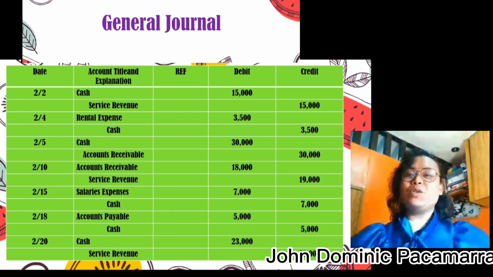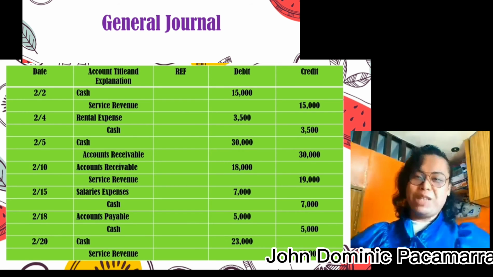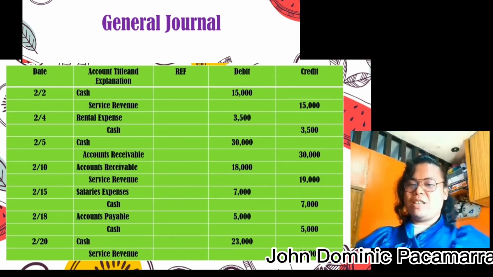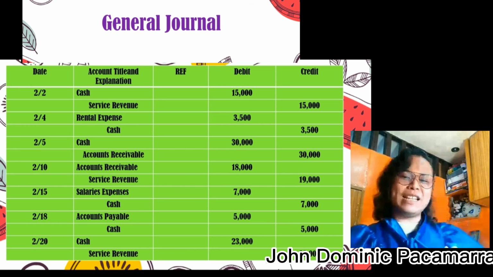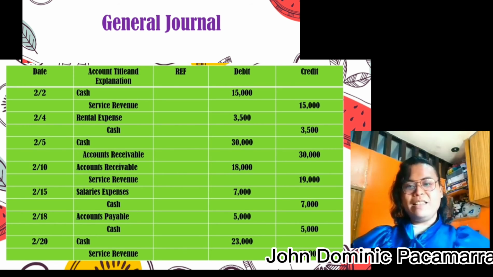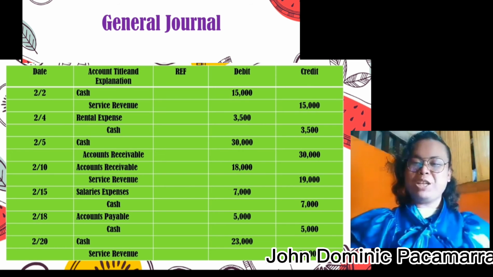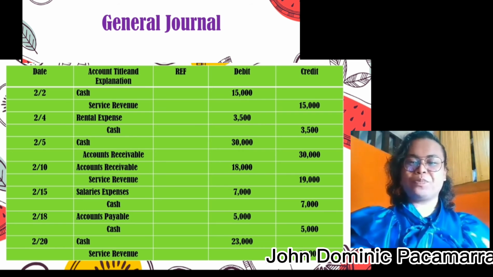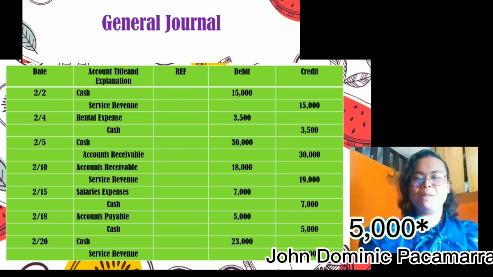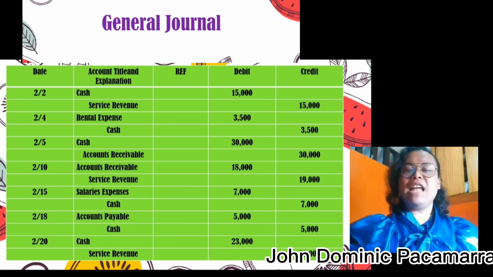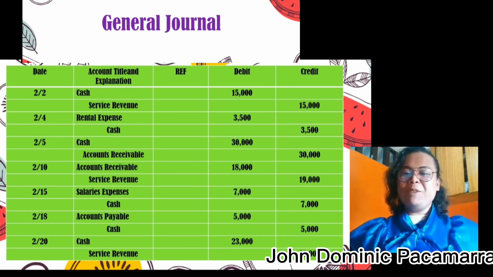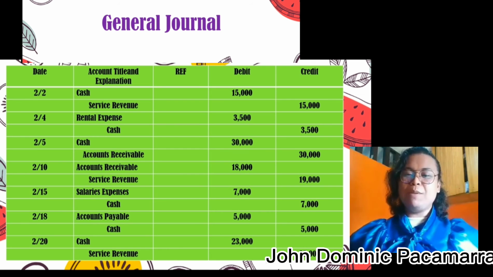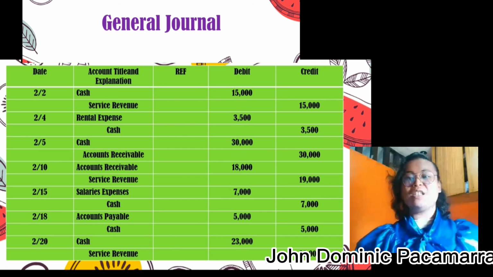Now, take a look at the table, the General Journal. We put the date next to the account title where the transaction has taken place, and then we have our debit and credit. We have to know which account is debited and credited. In February 2, cash 15 pesos is debit. Then the service revenue is also 15 pesos in credit. Debits and credits are always equal, and in every transaction, one debit and one credit. Why do they need to be equal? Because a transaction always needs to be balanced.